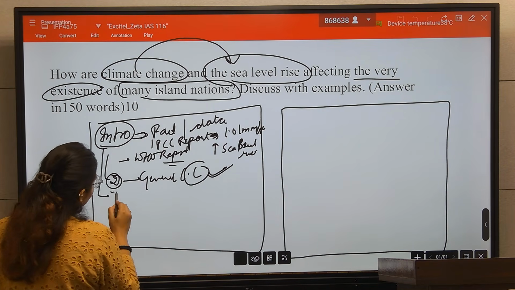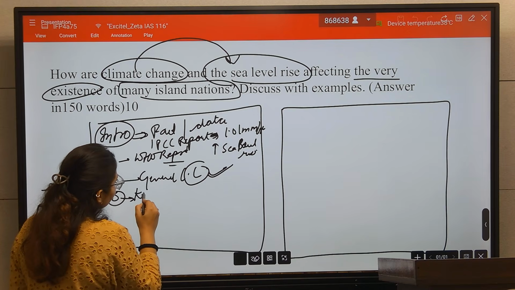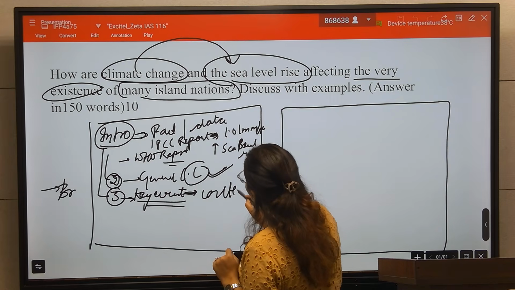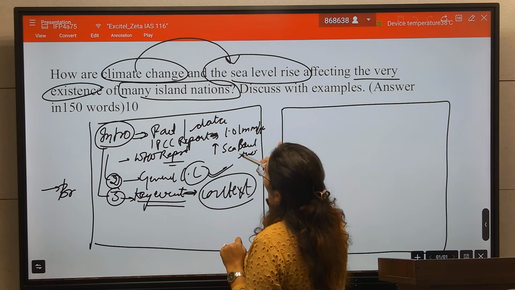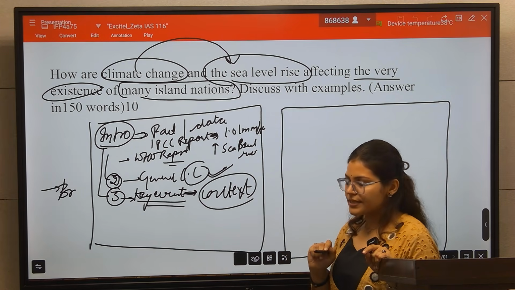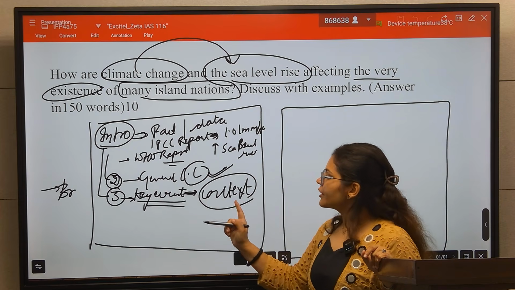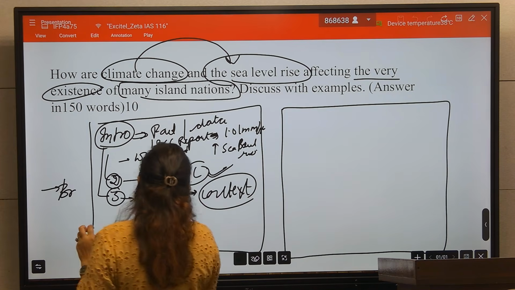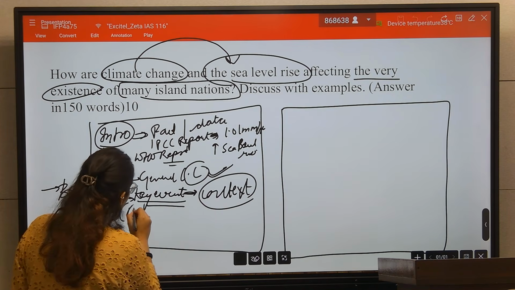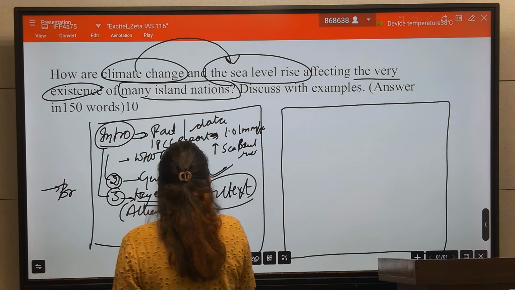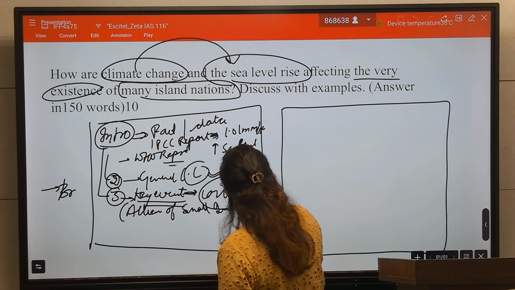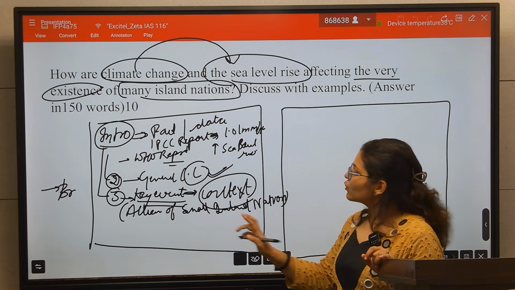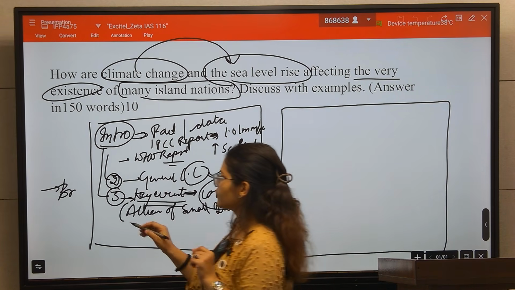Now the third option is any key event happening currently, the context. If you know the context of this question, why this question is being asked by the UPSC, then the best way is to start with the context of the question. Now see, there is news about the Alliance of Small Island States. This alliance is very much in the news, so you can start with this also. Fourth option.